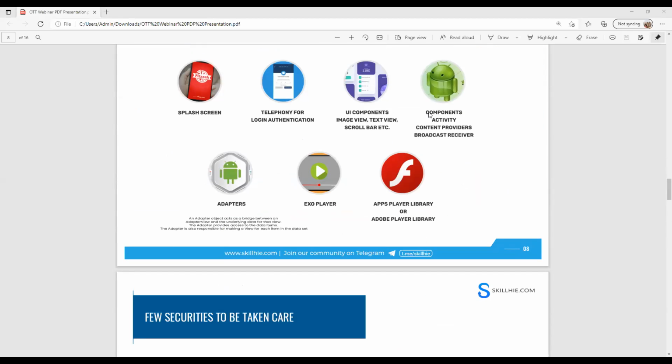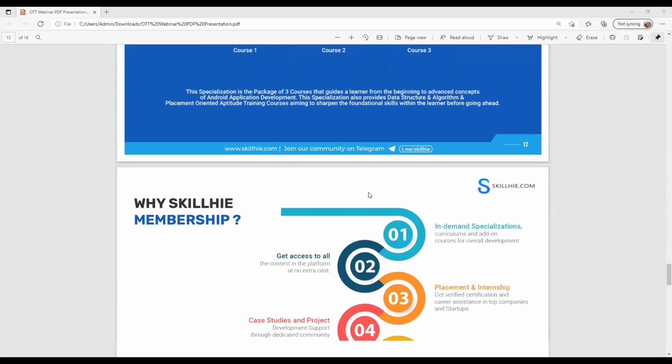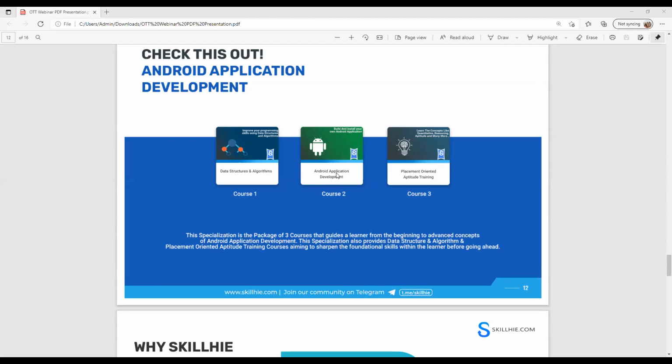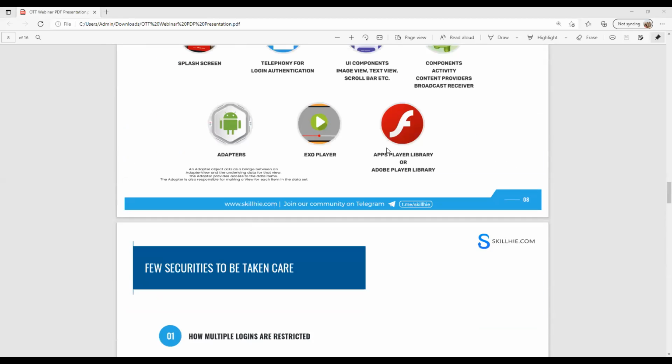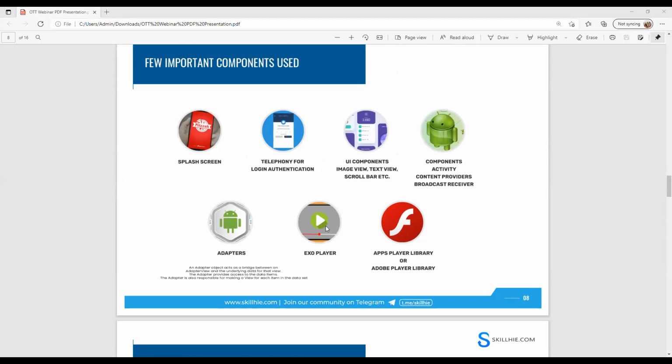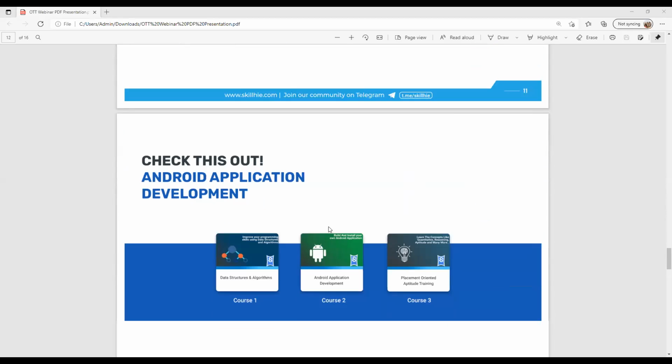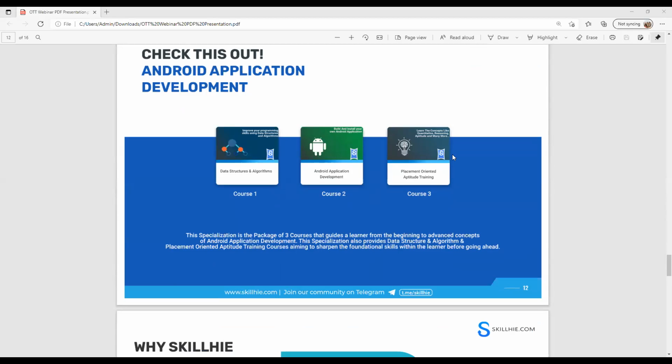Always make sure that you explore, go and Google each and every keyword that was used, content providers, broadcast receivers. Go and check it out. And if you go to our website and look at the Android application development specialization, we have listed all the components there, except a few major libraries related to very big applications. If you complete all these three courses, you will definitely crack a very great job with a very good project done, and we are assuring you that.